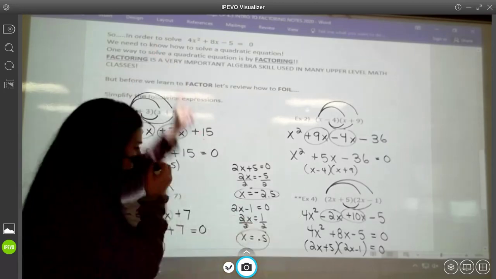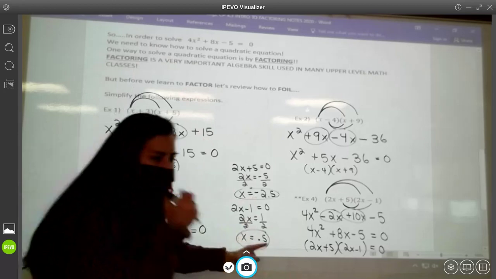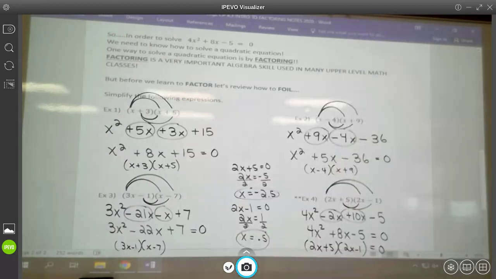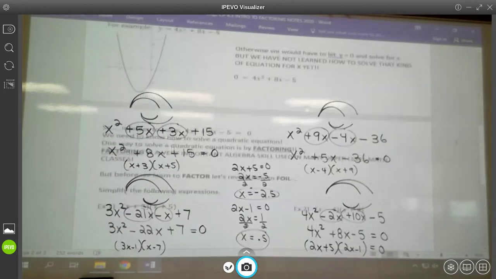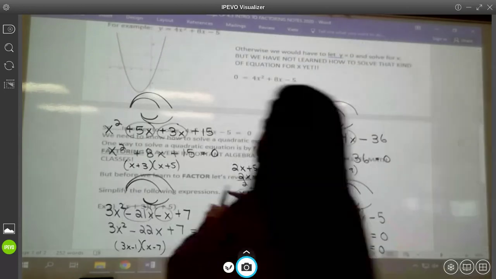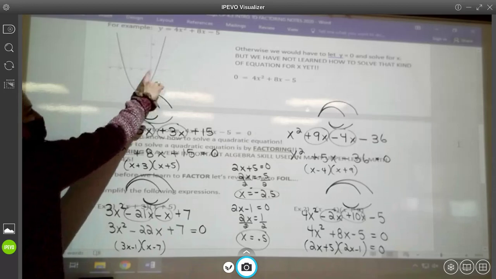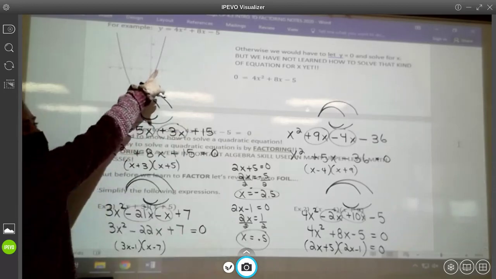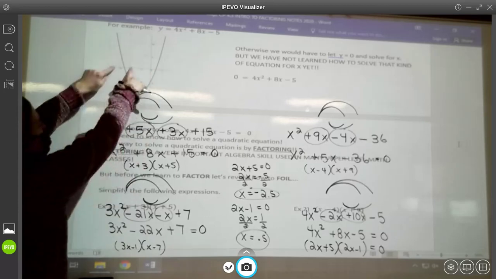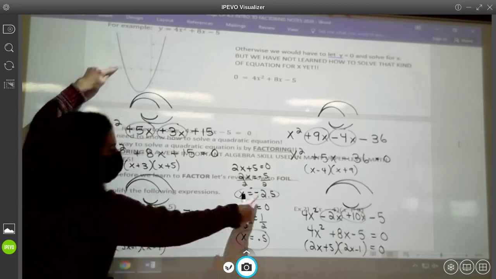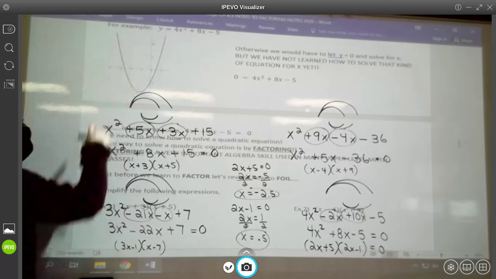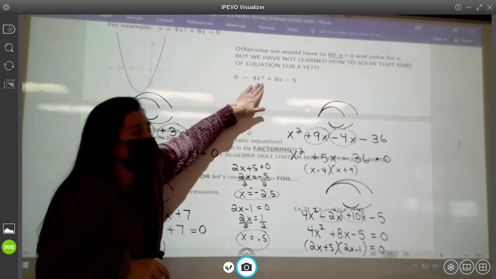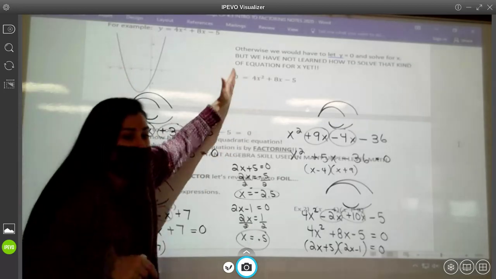Now watch, when I go back, -2.5 and 0.5. Look at the graph. So before, we had to take a guess. Where was the graph crossing? Somewhere in between 0 and 1. Well, guess what? That's the 0.5. That's the x-intercept. And then we said somewhere in between -2 and -3. That's the -2.5.